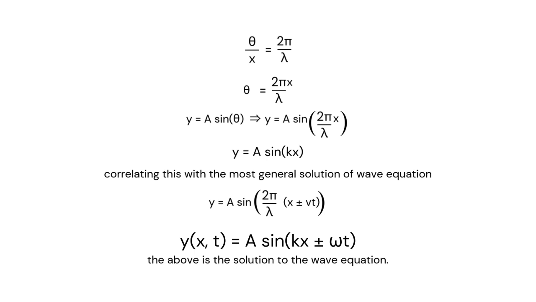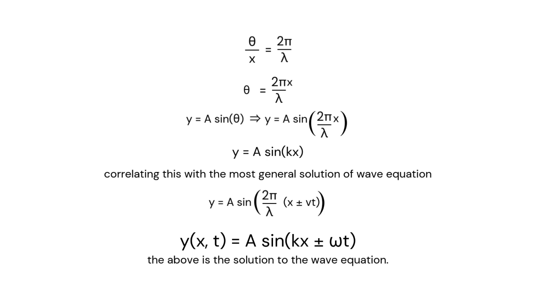So y at x and time t is equal to a sin (kx plus or minus omega t), because when we take 2 pi by lambda within the brackets of x plus or minus vt, we get 2 pi x by lambda plus or minus 2 pi by lambda vt.